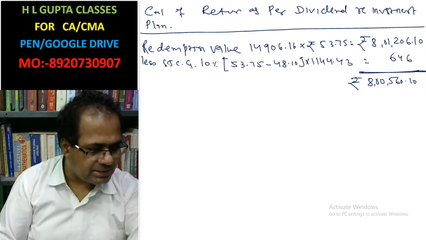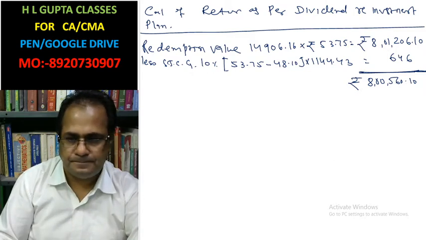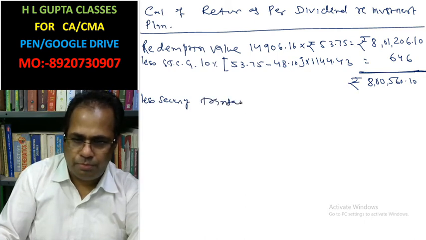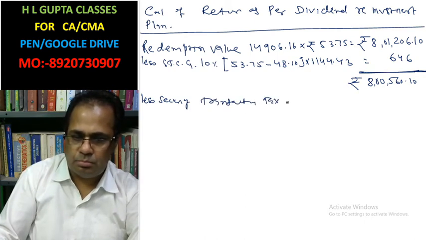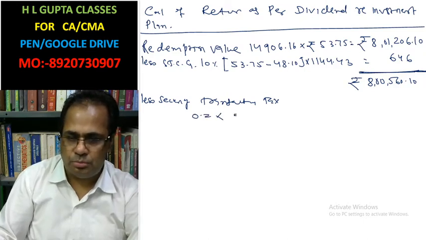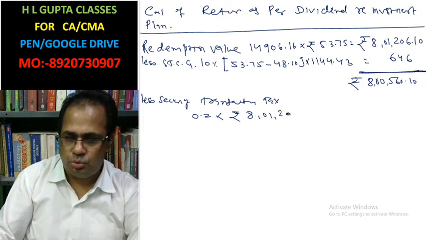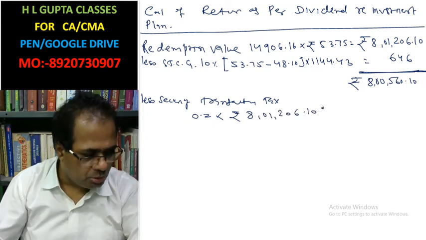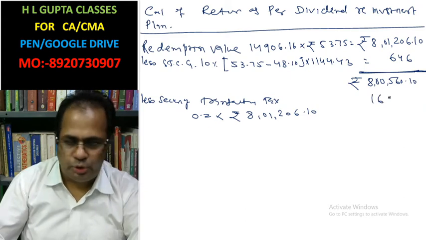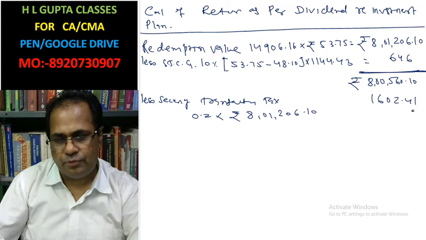Less security transaction tax, 0.2% of 801,206.10, which is 1602.41.